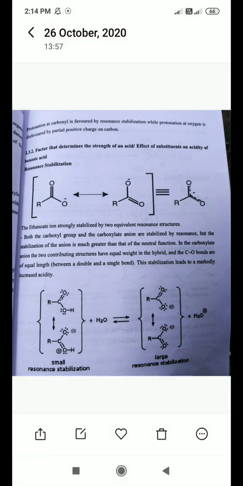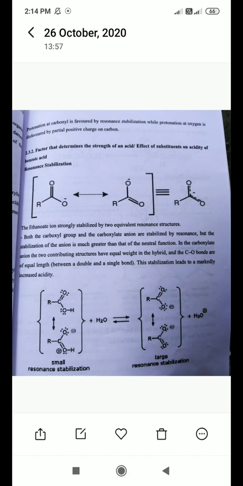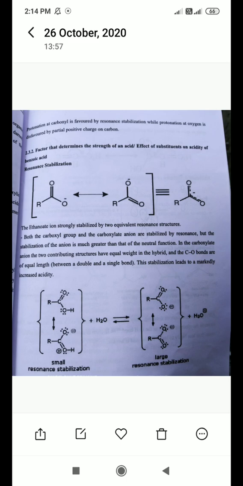First of all, students, you should keep in mind that the resonance that happens in the acid is not delocalized into the aromatic ring. For example, what is the structure of benzoic acid? Benzoic acid means the carboxylic acid functional group COOH is directly attached to the benzene ring. So how is resonance produced in benzoic acid?